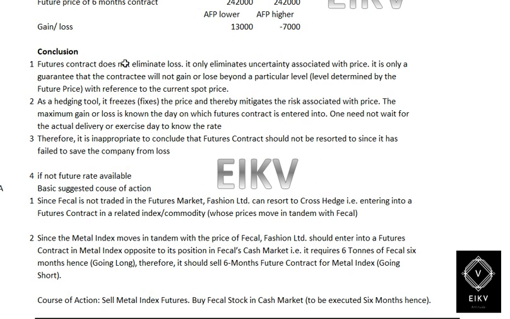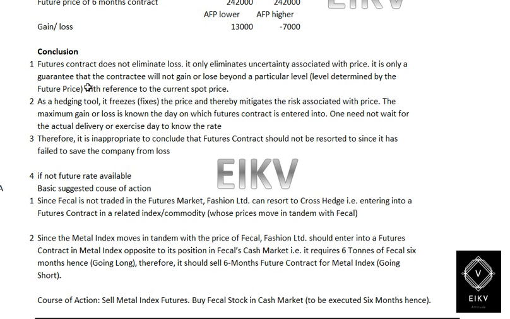Now the conclusion number 1: the future contract does not eliminate loss. It only eliminates uncertainty associated with the price. It is only a guarantee that the contractor will not gain or lose beyond a particular level determined by the future price with reference to the current spot price.